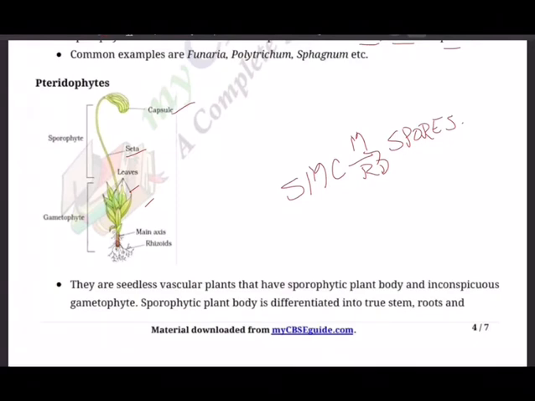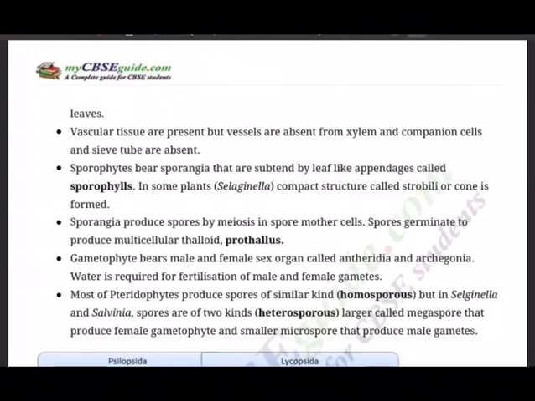If the spores are similar, we say homosporous, as in the majority of pteridophytes like Pteris. It can be heterosporous also, with two types of spores, microspores and megaspores, like in Selaginella. The spores germinate to give rise to inconspicuous, small but multicellular, free-living, mostly photosynthetic thalloid gametophyte called prothallus.